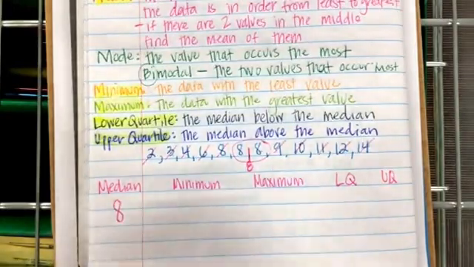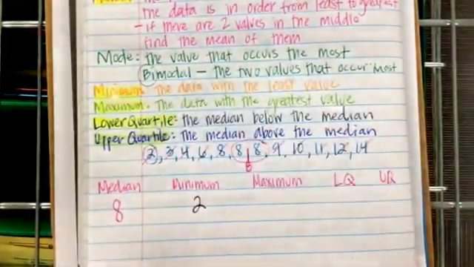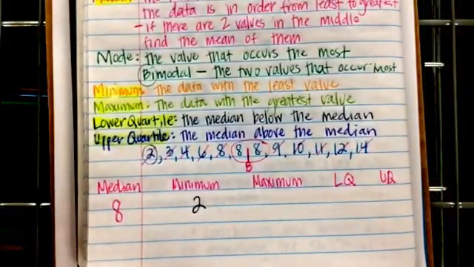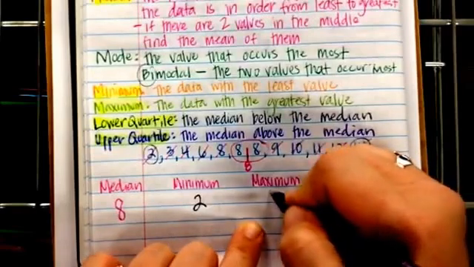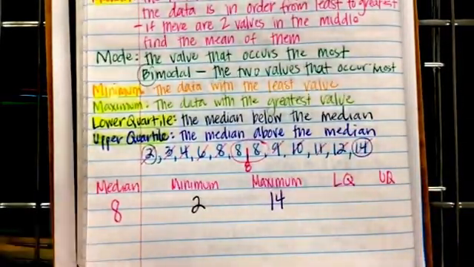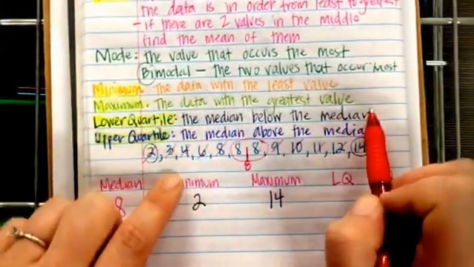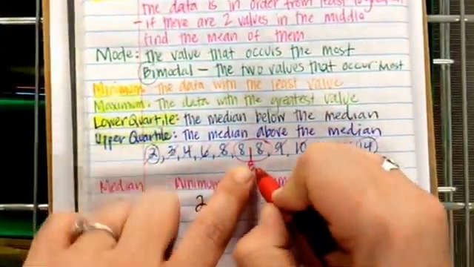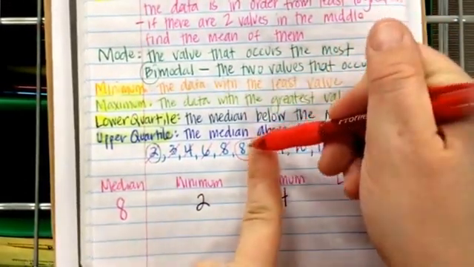Then let's find our minimum, which is easy to spot, which is 2. I'm going to find my maximum, which when ordered is easy to spot, which is 14. I'm going to find my lower quartile, which is the median below the median. So this is my median. So I'm going to cover up the median below it.